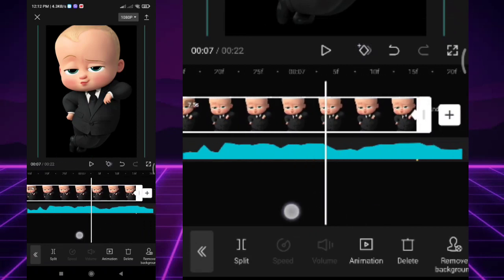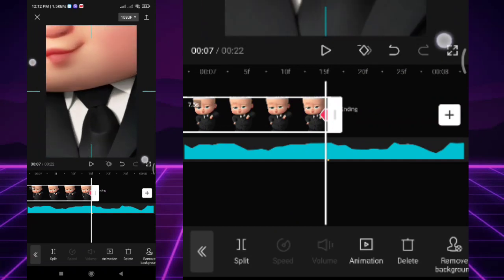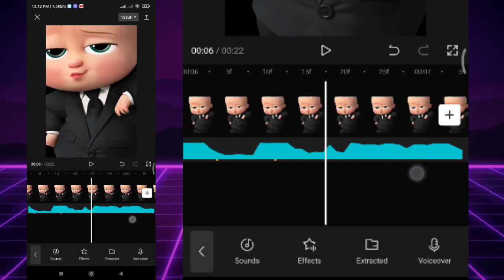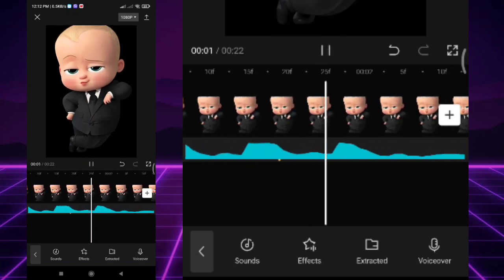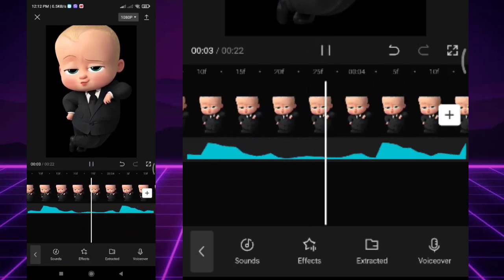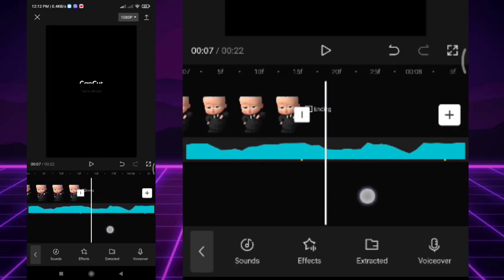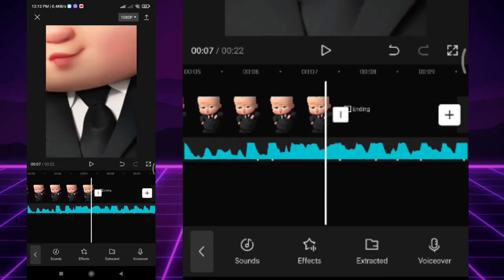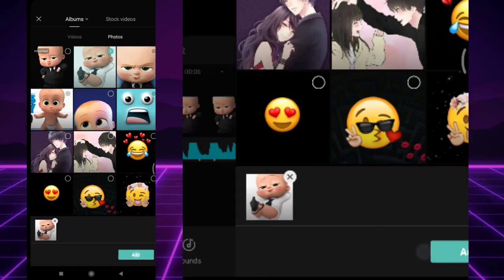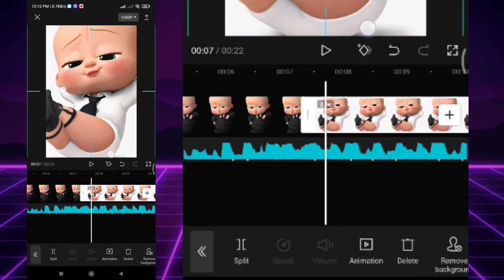For the last keyframe, adjust, drag to zoom. Add another photo. Then adjust and put keyframe intro and outro.